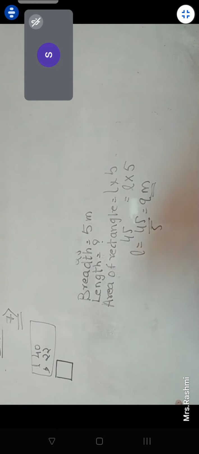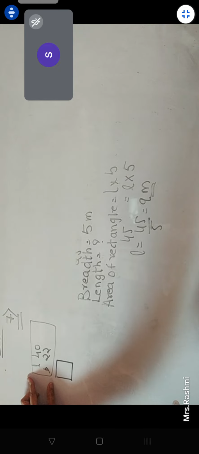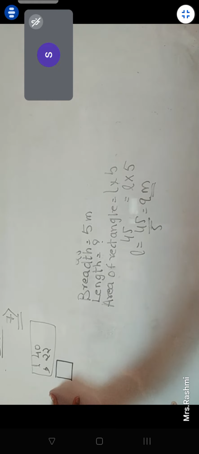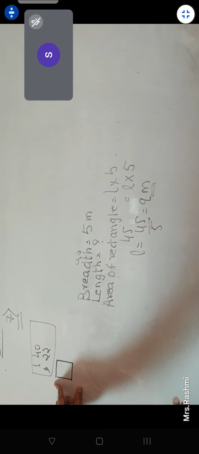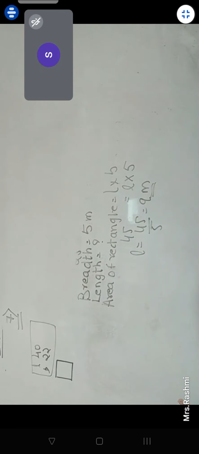Now what are we going to do? We have the length and the breadth given for the rectangle. So we will be finding the area of the rectangle. Why are we finding the area? Because it is similar to the area of a square. And then if we get the area of the square, we can easily find the side of the square. Correct? Yes. Hello, ma'am, but here we have to find the perimeter, no?